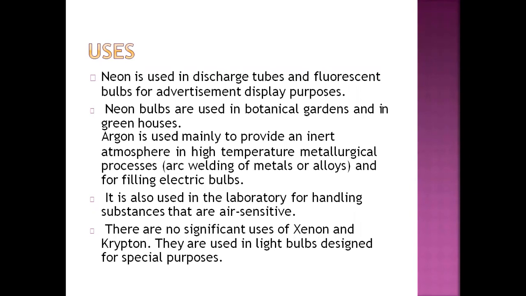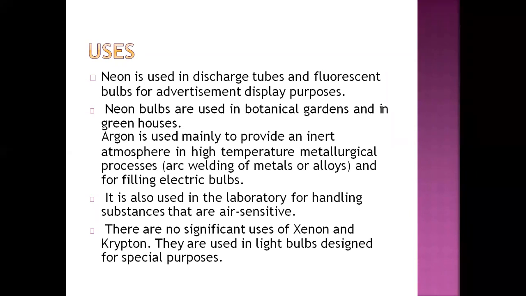Neon is used in discharge tubes and fluorescent bulbs for advertisement displays. Neon gas can be used in discharge tubes, the tube-like structures, or your daily used tubes which we use in our household. जितने भी आपके ट्यूबलाइट्स होती है उन सब में गैसेस प्रेजेंट होती है. कभी देखा है जब ट्यूबलाइट टूटती है, there is a burst sound, and that is because of neon gas escaping out of that tube. Neon bulbs are used in botanical gardens and in greenhouses.